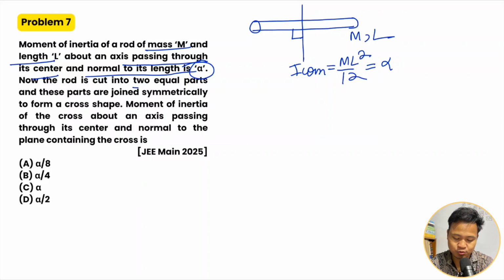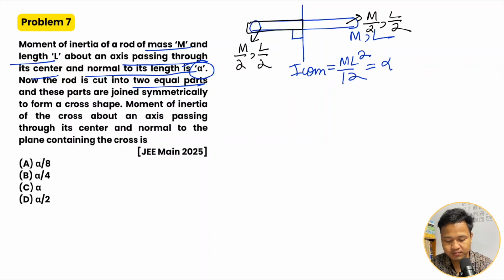Now the rod is cut into two equal parts. For the first part, the mass will be m by 2, since the total mass m is cut in half, and the length will also be L by 2. Similarly, the other half has m by 2, L by 2. Then comes the question.